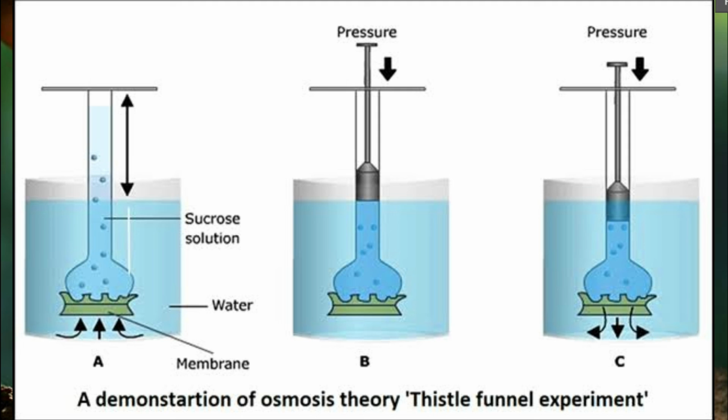The more the solute concentration, the greater the pressure required to prevent the water diffusing into the funnel. Here the water molecules flow reversely into the beaker. That is also called reverse osmosis. So pressure can be applied as shown to stop the water movement into the funnel.